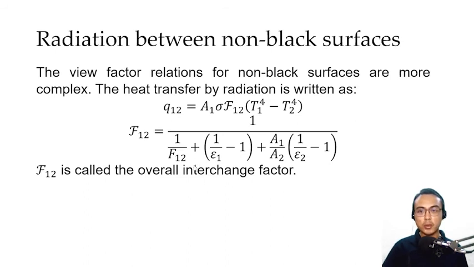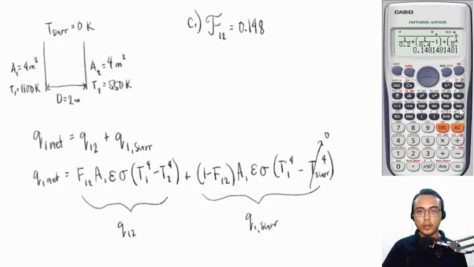We simply have to substitute our view factor F12. Now, the view factor F12 is the same as that of letter A, that's 0.2, because there was no mention of a non-conducting but re-radiating wall in between the two plates. So F12 is 0.2, emissivity 1 is 0.4, emissivity 2 is 0.8, area 1 and area 2 are both 4 square meters because we have two parallel equal squares. Substituting, our overall interchange factor is 0.148.